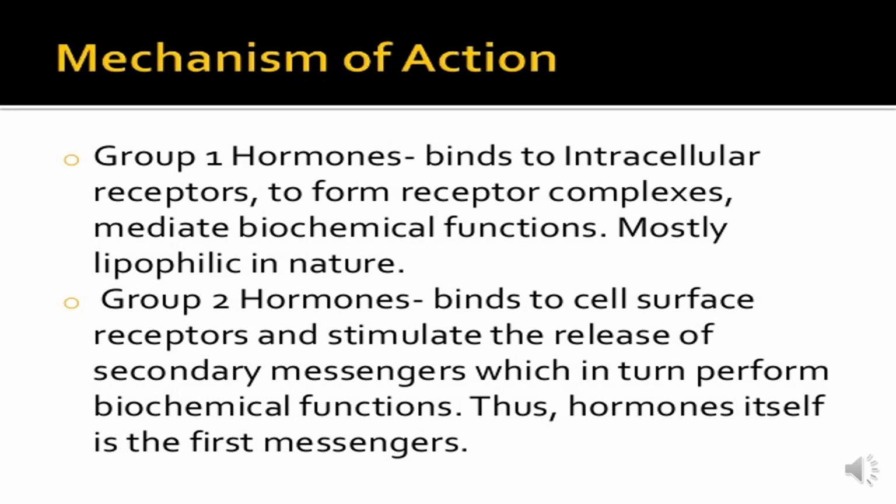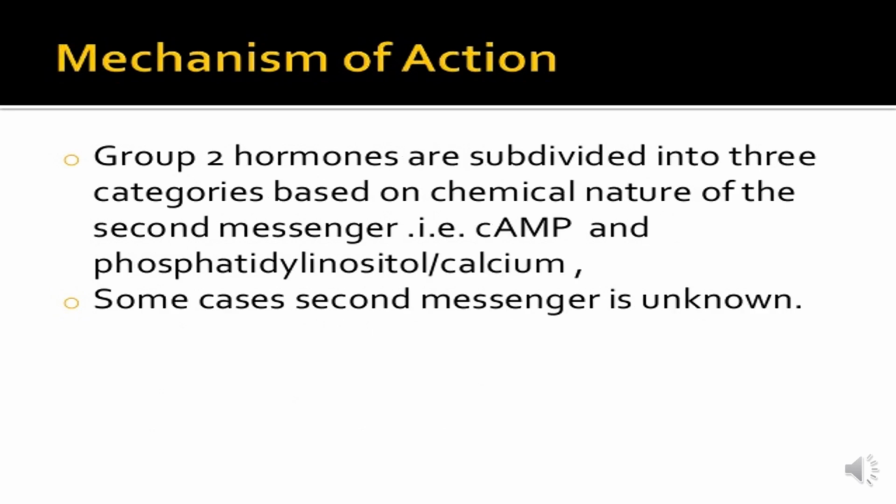Group 2 hormones bind to cell surface receptors and stimulate the release of secondary messengers, which in turn perform biochemical functions. Thus the hormone itself is the first messenger. Group 2 hormones are further subdivided into three categories based on the chemical nature of the second messenger, that is cyclic AMP, phosphatidylinositol and calcium. In some cases secondary messengers are unknown.